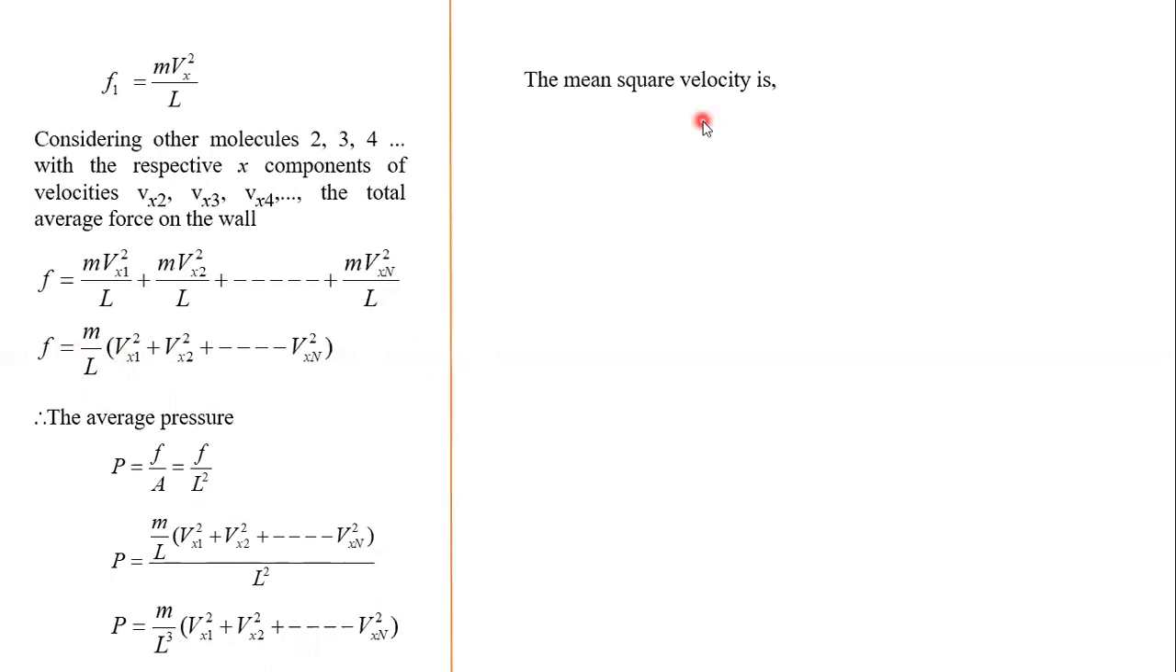The mean square velocity is given by this formula: Vx square is equal to Vx1 square plus Vx2 square plus dot dot dot Vxn square, divided by n. By using that, we can write Vx1 square plus Vx2 square plus dot dot dot Vxn square is equal to n multiplied by Vx square. So that n into Vx square we can substitute instead of this bracket.